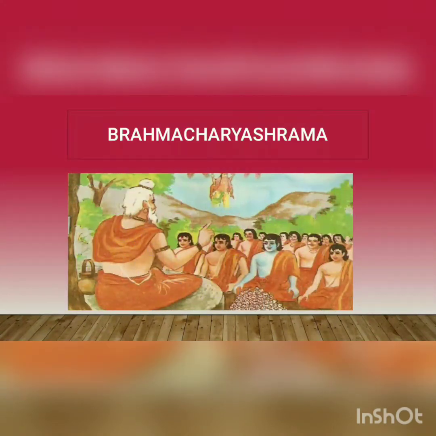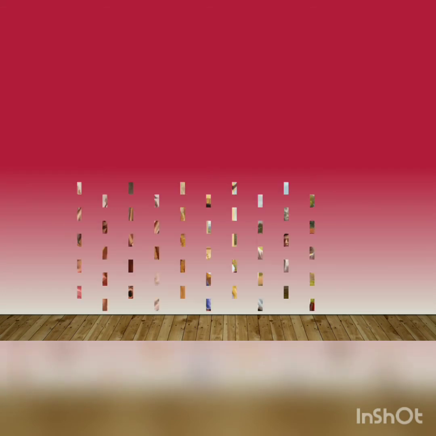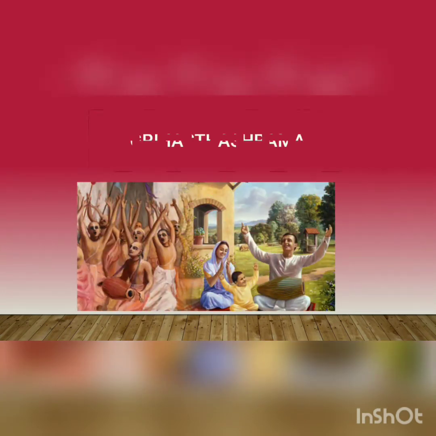The first ashrama was the Brahmacharya Ashrama, or the period of staying with the Guru to learn from him. The next stage, after the successful completion of Brahmacharya Ashrama, was the Grihastha Ashrama. It was expected that during this period, a man would carry out his duties towards his family and society with the help of his wife.